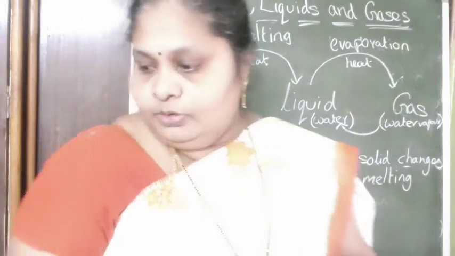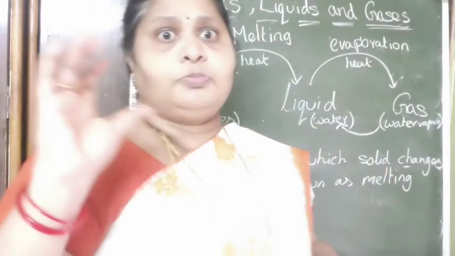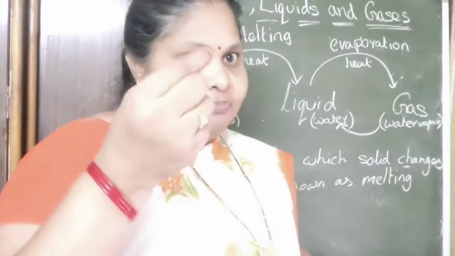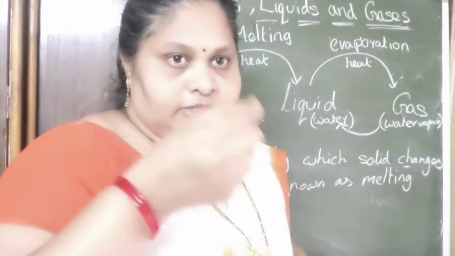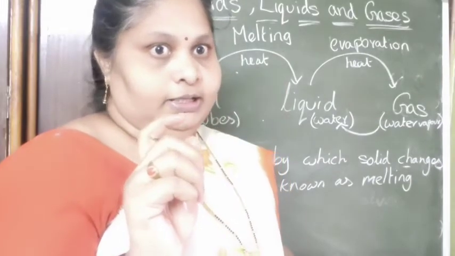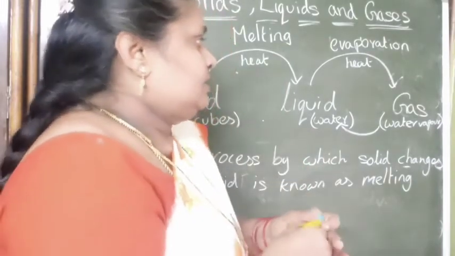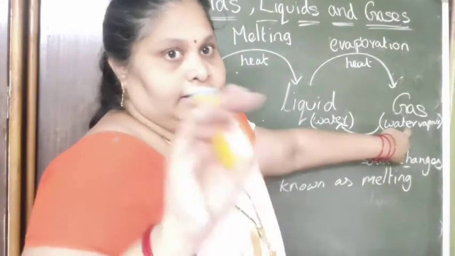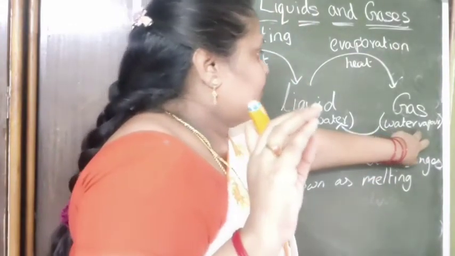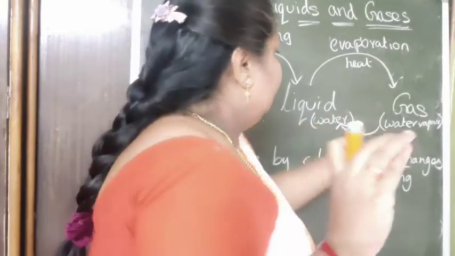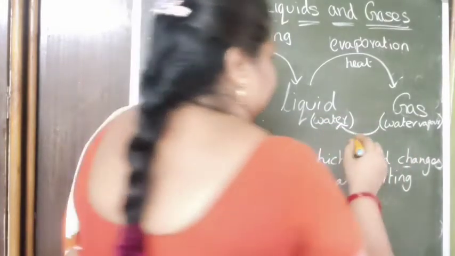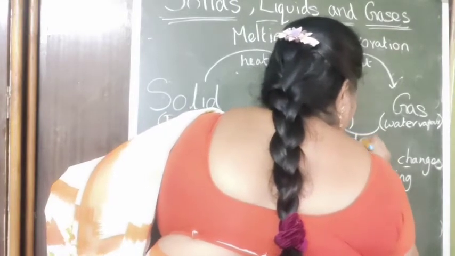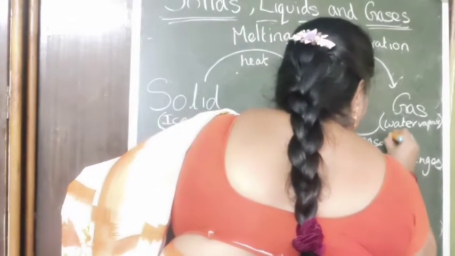Otherwise, we put a water bottle in the freezer, and after some time we take it outside. Then we observe water droplets on the surface of the bottle. The water droplets come from the water vapor present in the air. The water vapor in the air is cooled into water. This process is known as condensation.